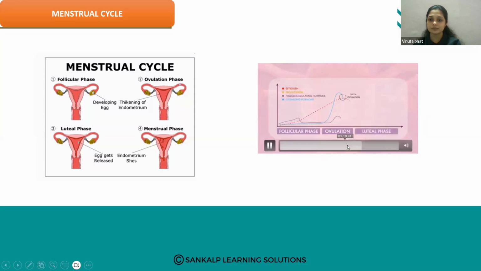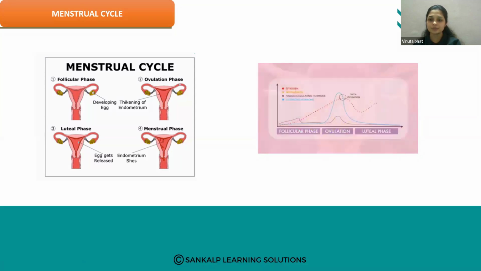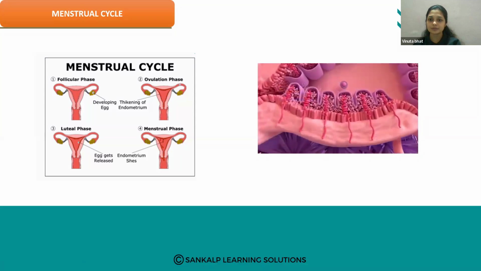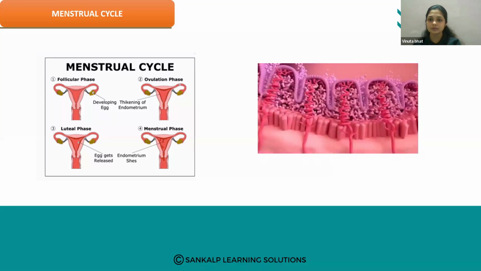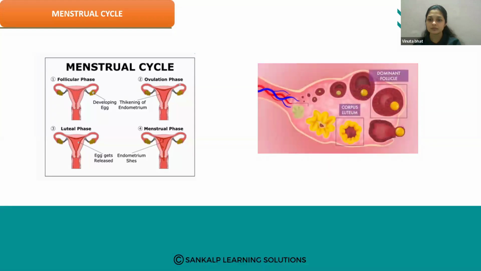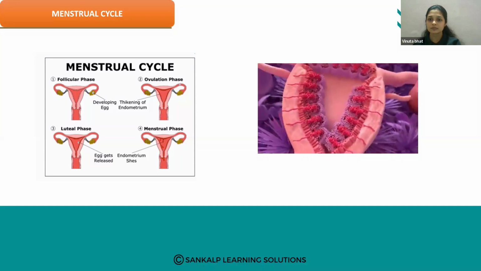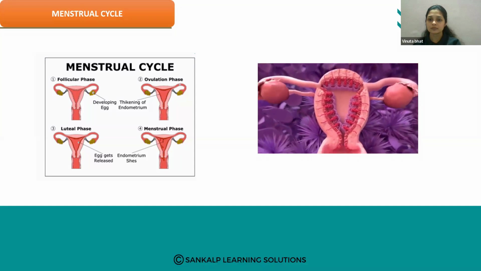During the luteal phase, the levels of the luteinizing hormone and follicle-stimulating hormone decrease. The ruptured follicle closes after releasing the egg and forms a yellow-colored structure, the corpus luteum, which produces estrogen and progesterone, which causes the lining of the uterus to thicken even more. If an egg is fertilized, progesterone supports early pregnancy. But if no fertilization occurs, the corpus luteum will break down between 9 and 11 days after ovulation. This results in a drop in estrogen and progesterone levels, bringing us back to the first stage of menstruation if no pregnancy has occurred.